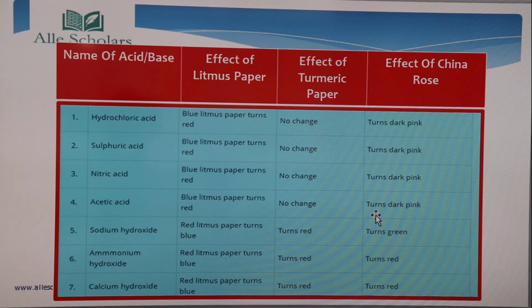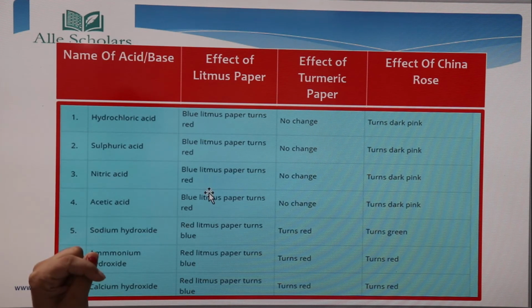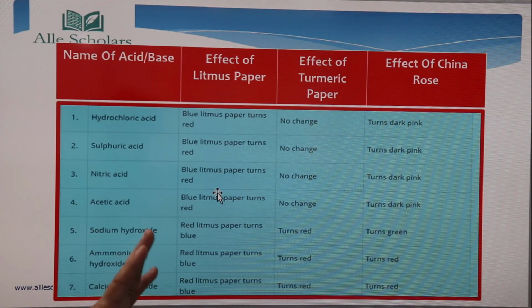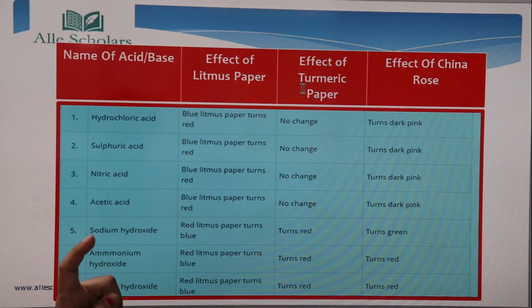So what we concluded basically is that if we take acid in case of litmus, if we are using it as a natural indicator, blue litmus is going to change to red. In case of turmeric as a natural indicator, there is going to be no change, and for China rose it is going to be dark pink or magenta.